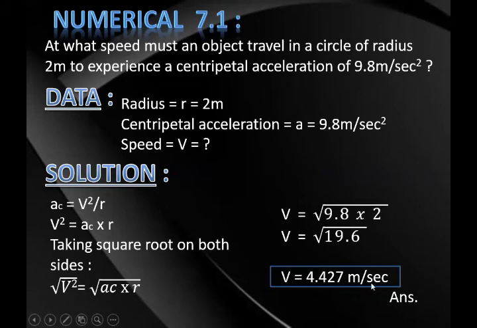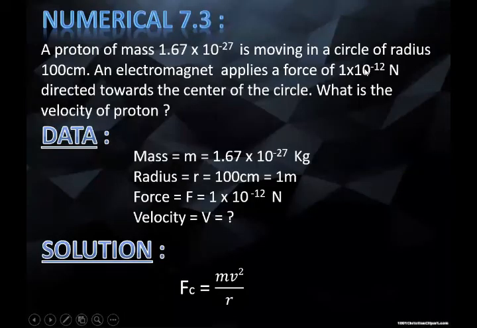This is the answer. This is the velocity which you have found. Now the next numerical: a proton of mass 1.67 × 10^-27 kg is moving in a circle of radius 100 centimeter. An electromagnet applies a force of 1 × 10^-12 Newton directed towards the center of the circle. What is the velocity of the proton?